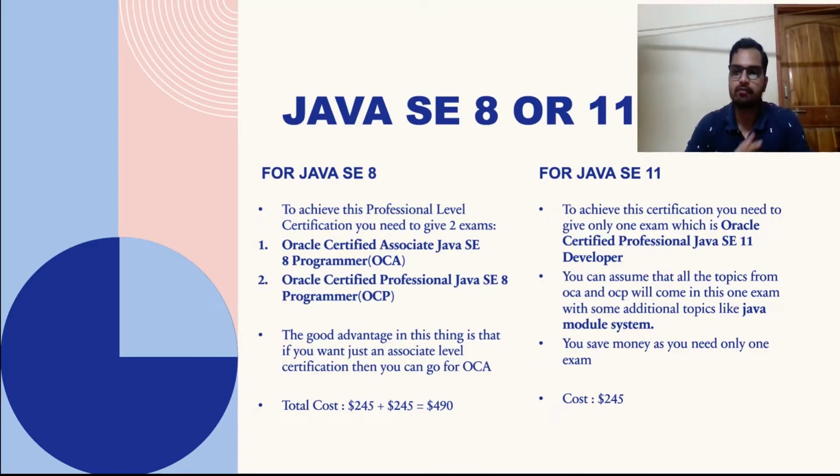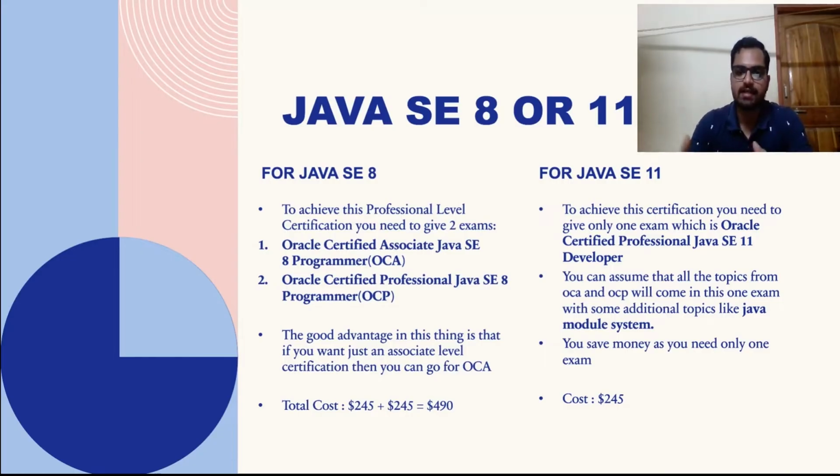So let's see some advantages of taking one of those things. What is the advantage of taking the Java SE8, right? If you're not that confident, because if you're giving one exam, then you are giving all the questions and you get confused a little bit, right? You're not confident to actually go for the professional level directly.